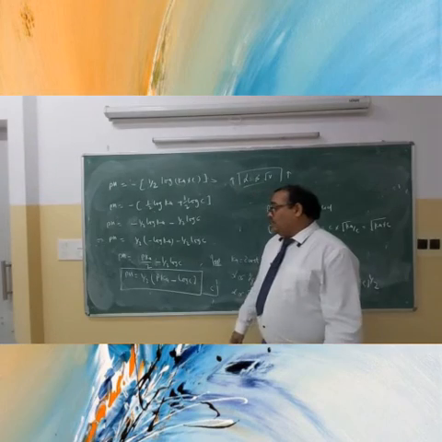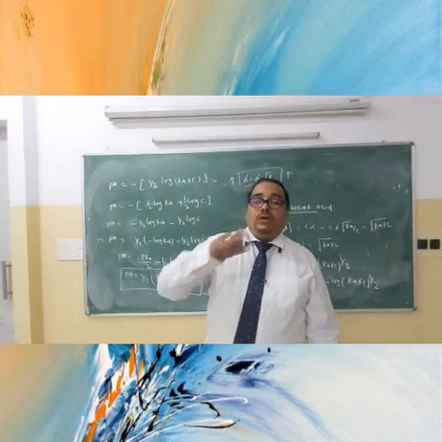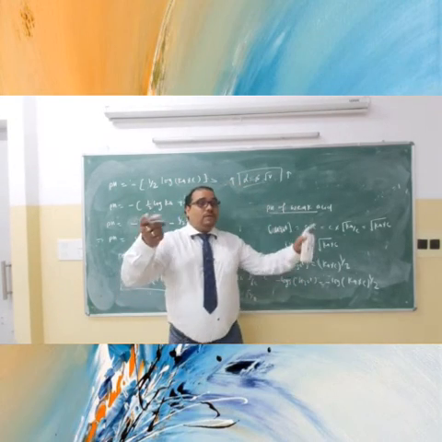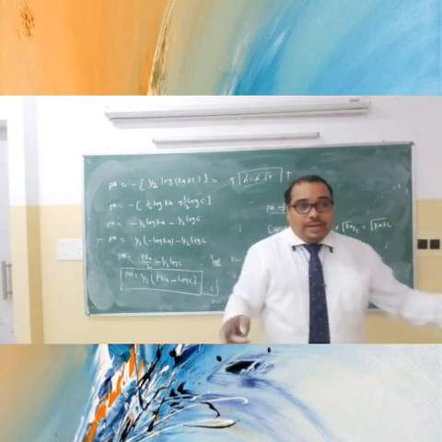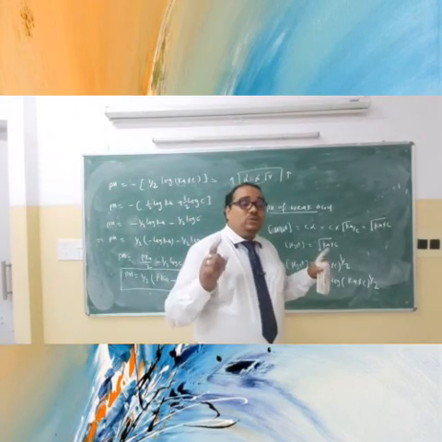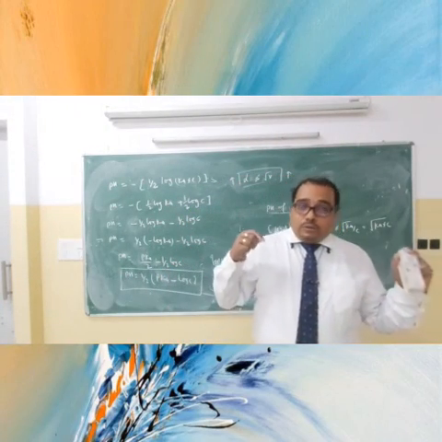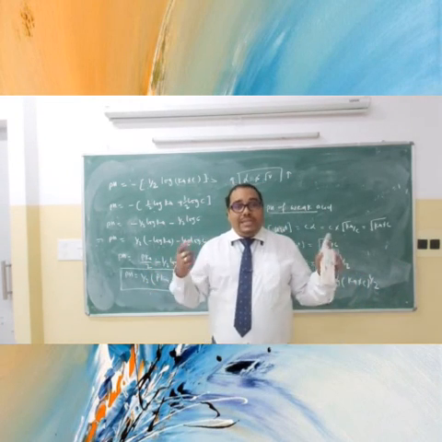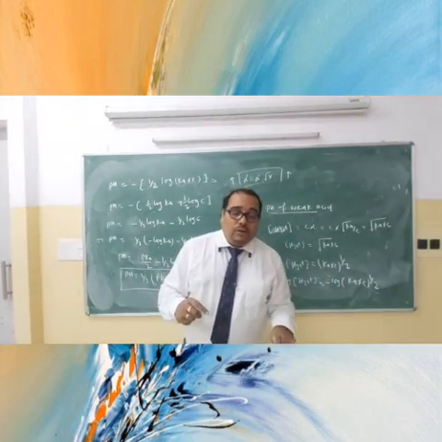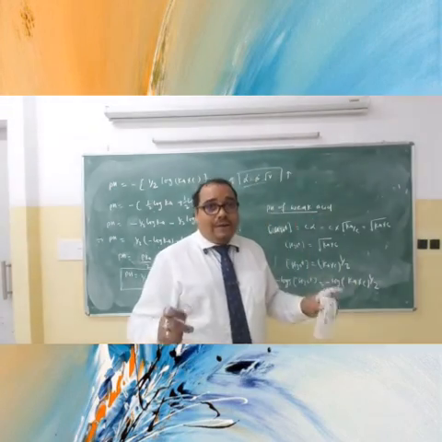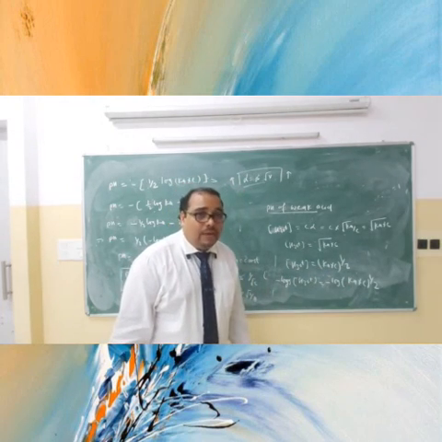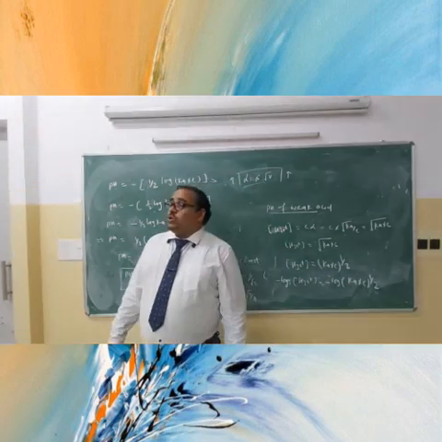Similarly, we can find the pH of the weak base also. This is very important. Here we use the Ostwald dilution law. When you dilute the solution, the volume of the solution increases, so the degree of dissociation of a weak electrolyte will increase, because alpha is directly proportional to root under V.